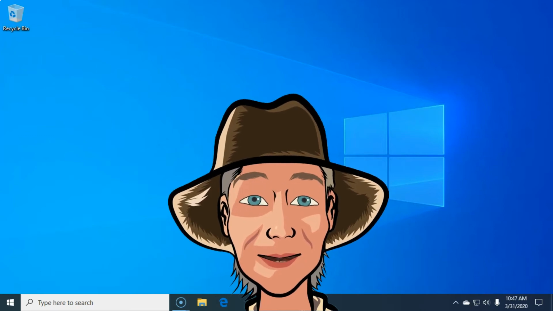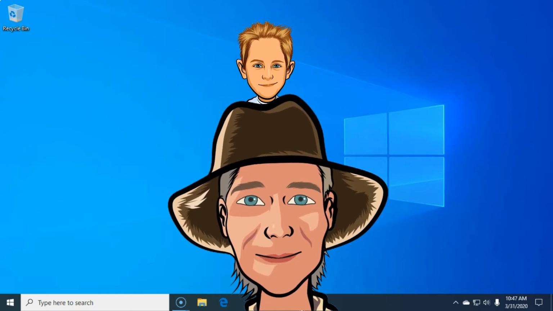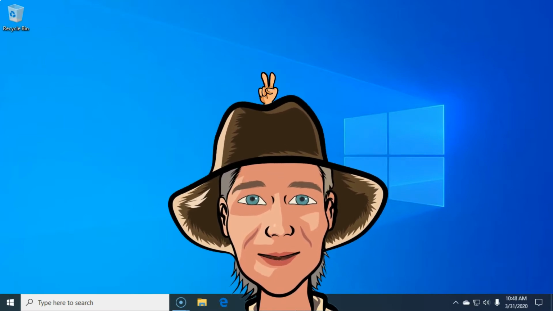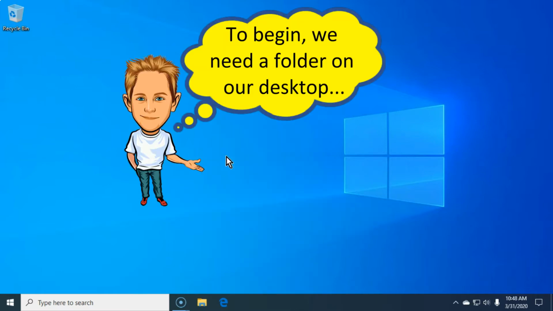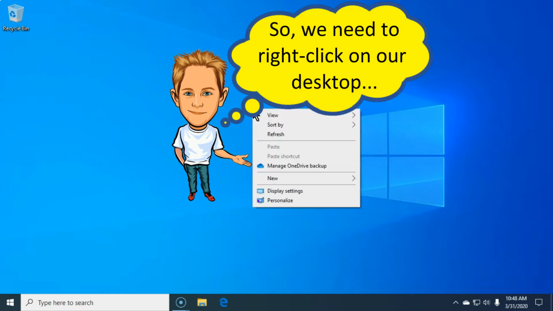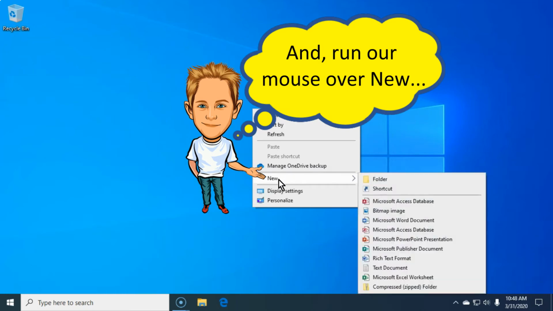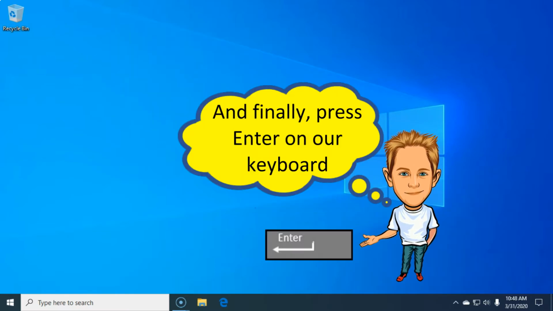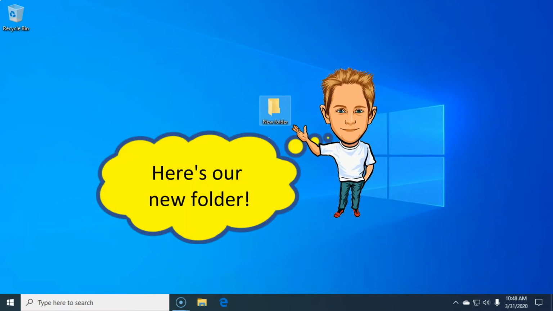Now looky here, that first fancy computer mouse trick that Bobby Dwayne done learnt me was this one right here. And now watch this right here before we go to starting. We need to get an icon on this here desktop, so I'm gonna punch with my middle finger like this right here, and I'm gonna run my mouse over this here what's-a-saying new, and then I'm gonna punch right here on this here what's-a-saying folder, and then I'm gonna punch the Enter key on my keyboard keys. And now looky here, there's a folder on this here computer monitor screen.